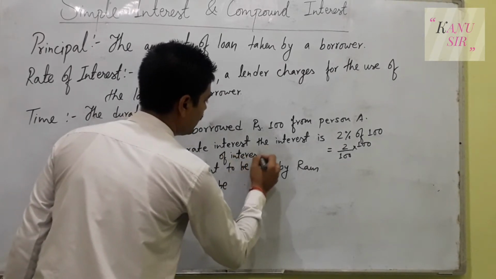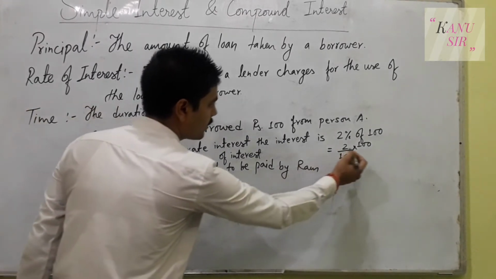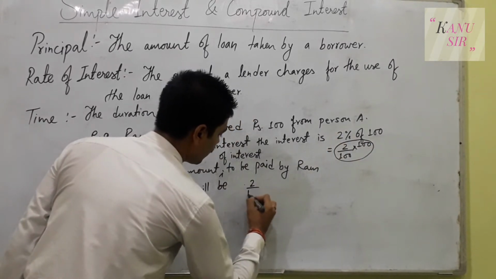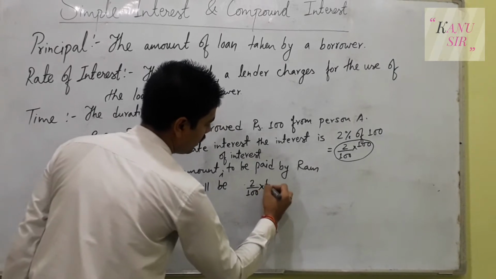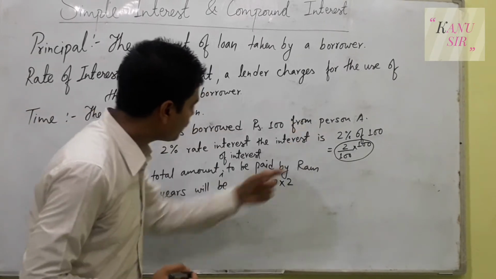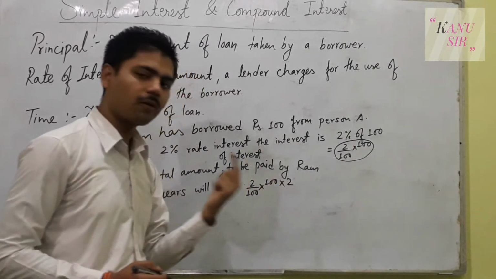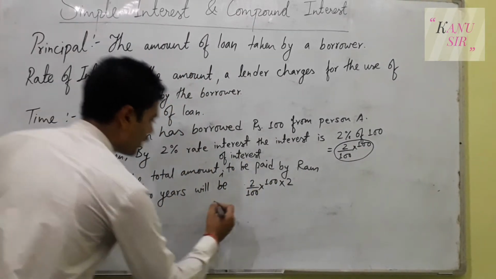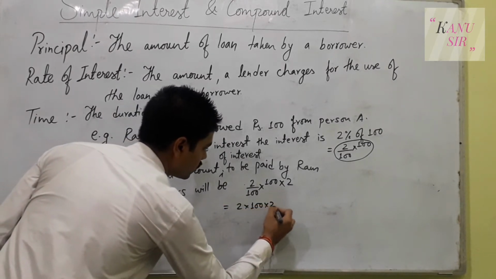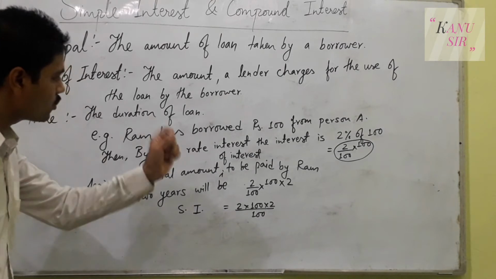The total amount of interest to be paid by Ram in 2 years will be, this is the amount of interest in our first year, 2 upon 100 into 100 into 2. So try to understand here, 2% means 2 by 100, and this 100 is of the principal P, and this 2 is for the time duration, and hence here you will come to know 2 into 100 into 2 divided by 100 is actually the simple interest for 2 years.